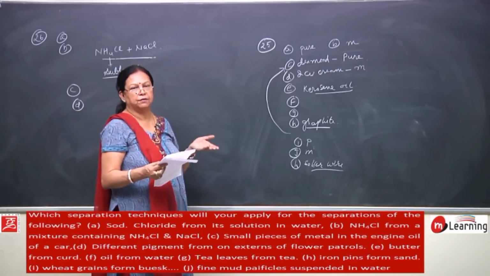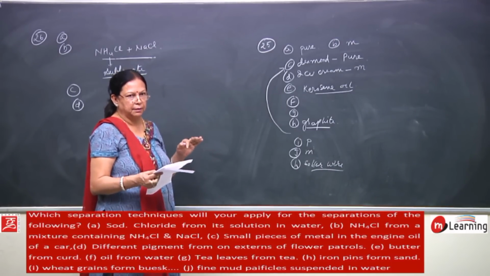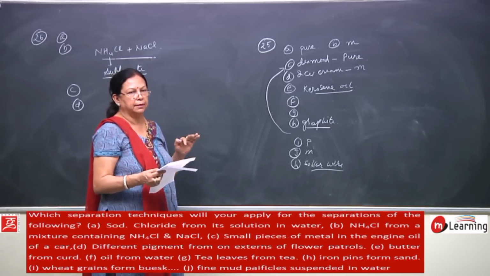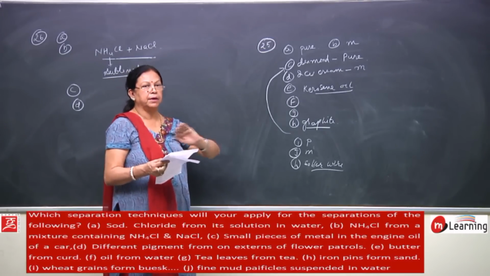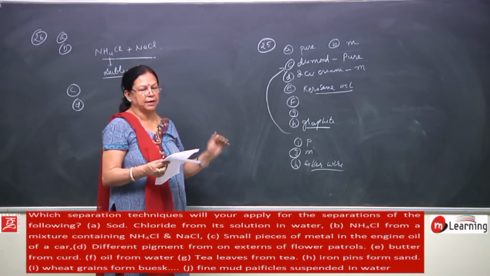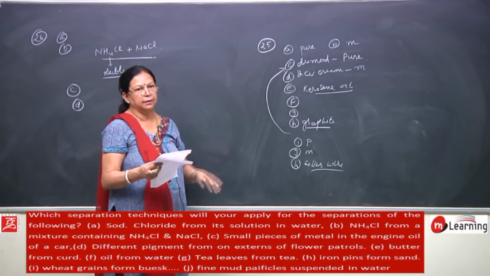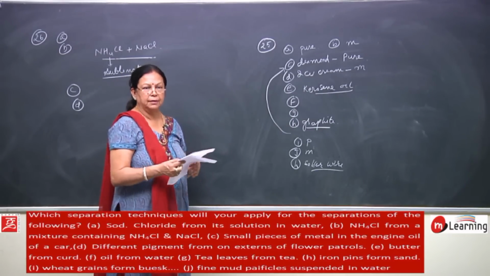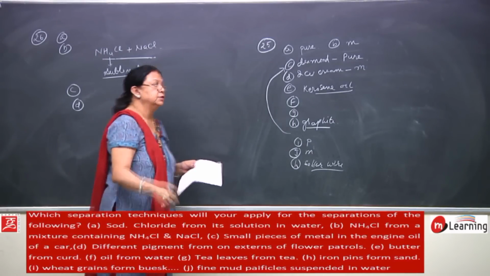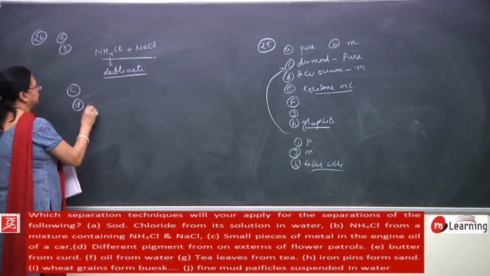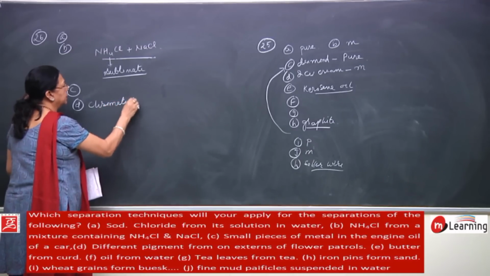Then next is different pigments from an extract of flower petals. Flower petals are of different colors. They may be red, purple, or yellow, and you have to separate the different pigments, yellow, green, red, purple. How will you separate them? That we have done in chromatography. Chroma means color, right? So you can separate this by the process of chromatography.